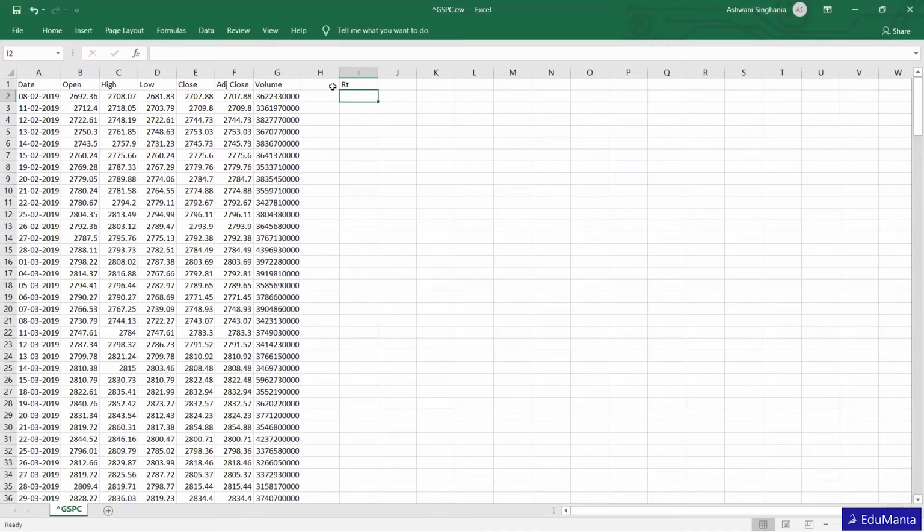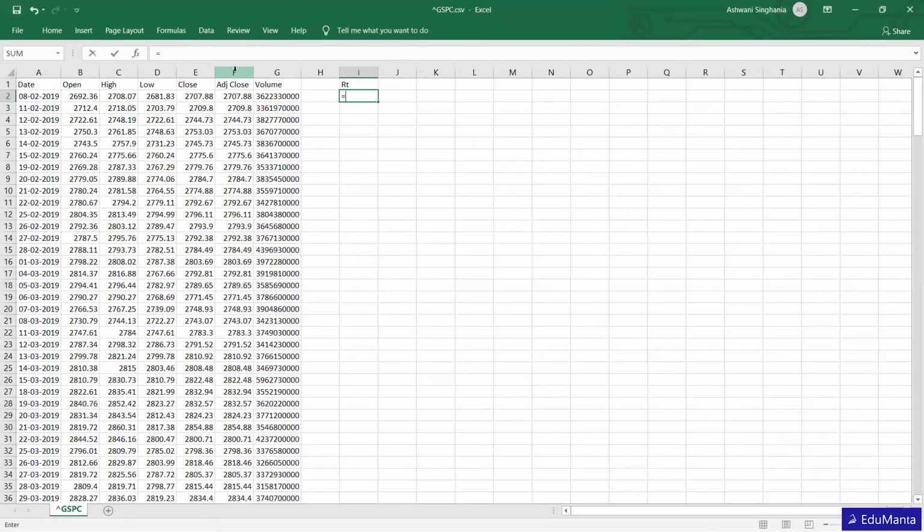For this we will consider the adjusted close. Adjusted close takes into consideration all the splits which the share has undergone in the past, or maybe some bonus shares issued, so all that has been adjusted in this.